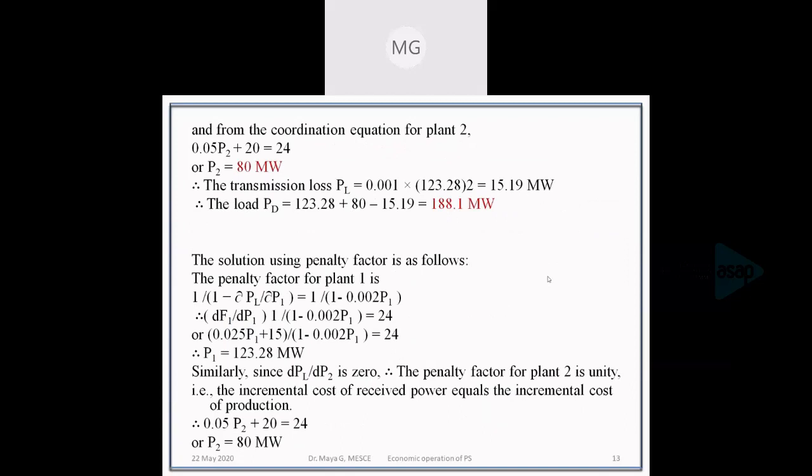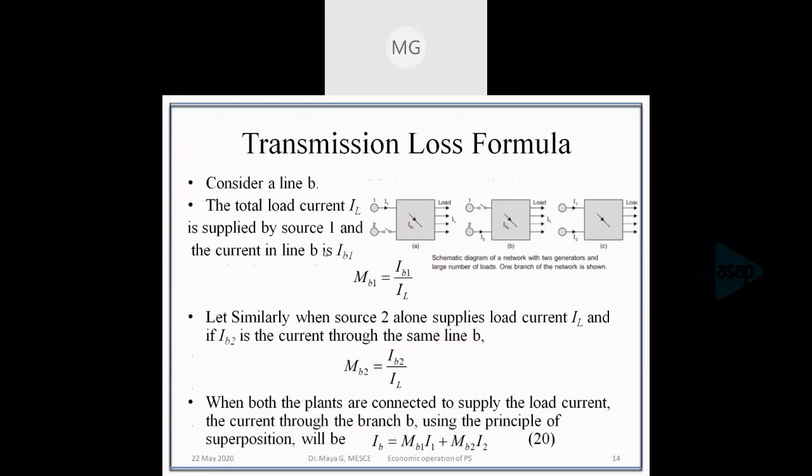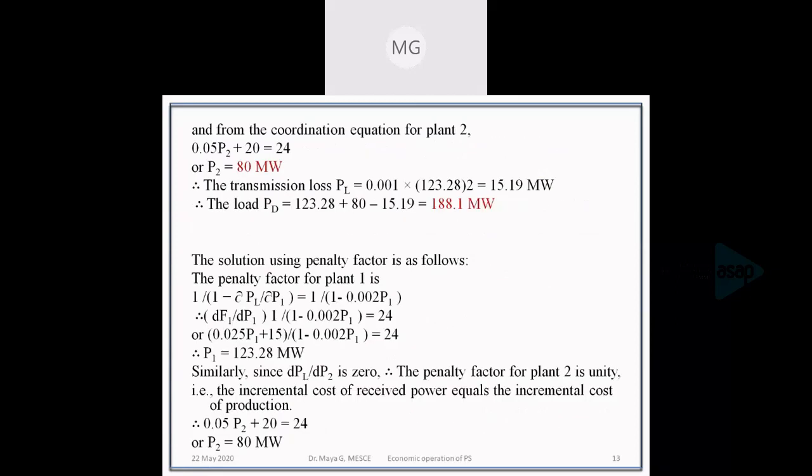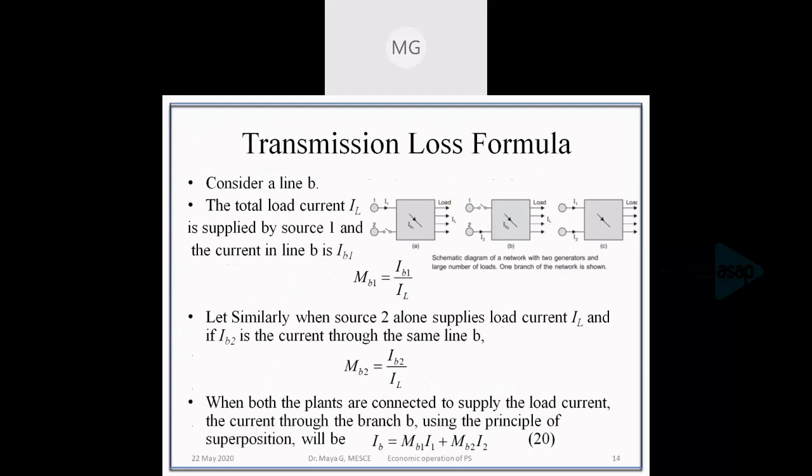Now that we have the generation which is meeting the demand and loss, we had written an expression for the loss, but how can you obtain that particular expression? That is the transmission loss formula. So we'll find out the transmission loss formula.